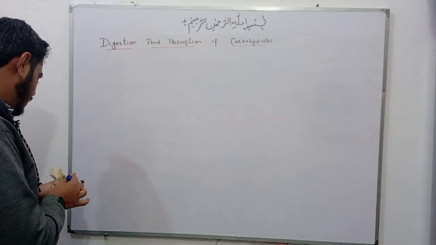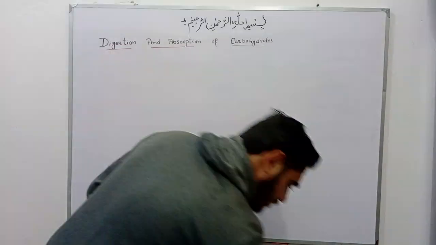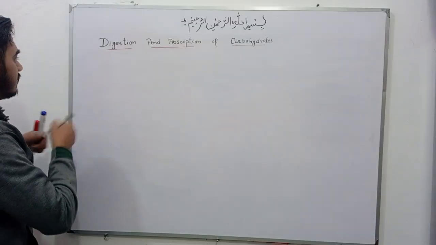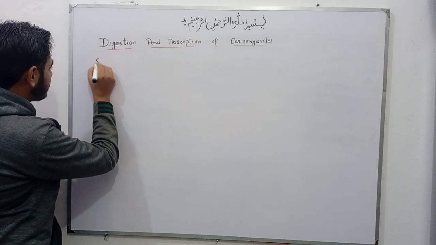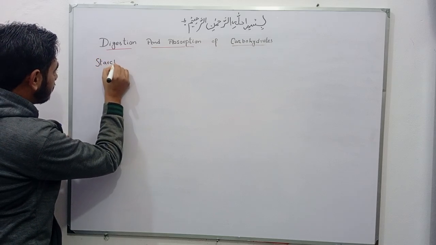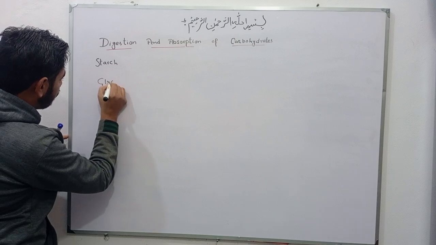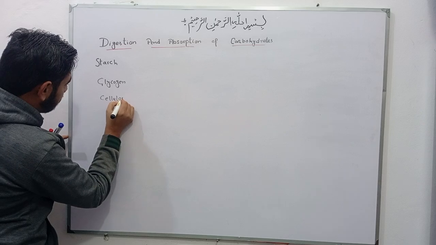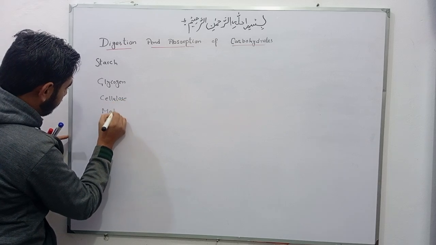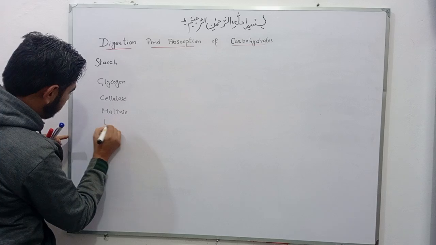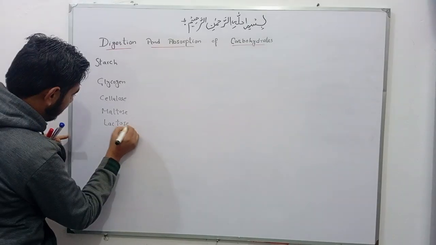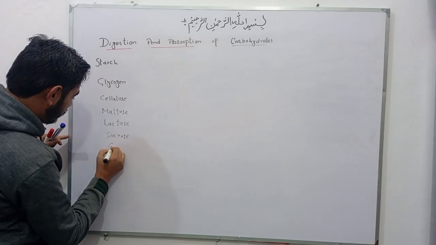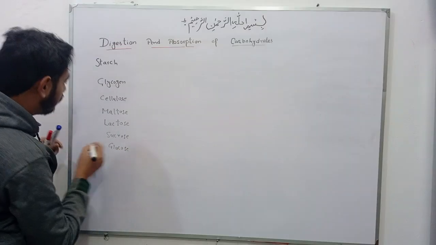Friends, in our diet: starch, glycogen, cellulose, maltose, lactose, sucrose, glucose.